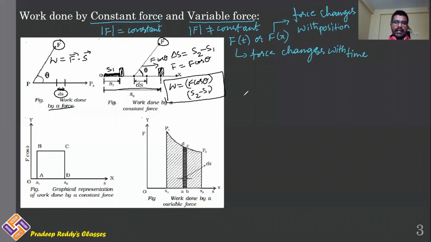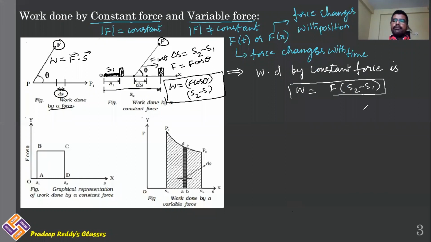Therefore, work done by constant force is represented in a simple way: W is equal to F (S2 minus S1), where S2 is the final displacement and S1 is the initial displacement.